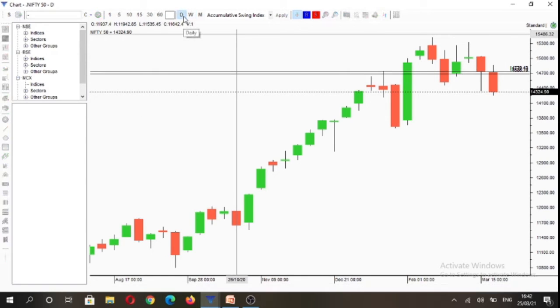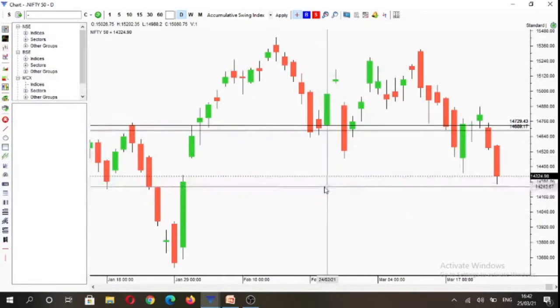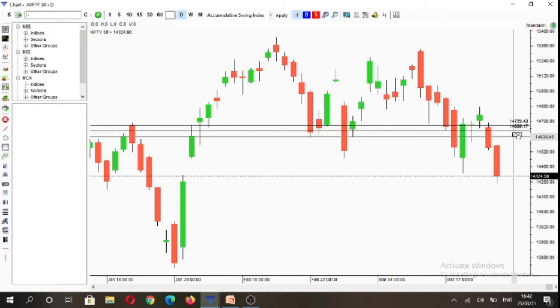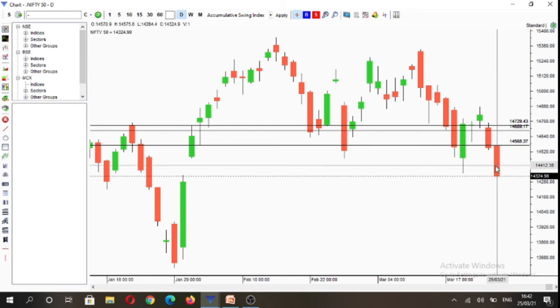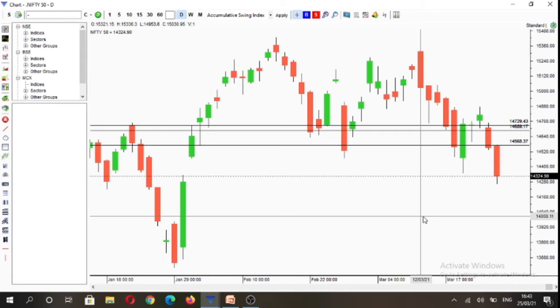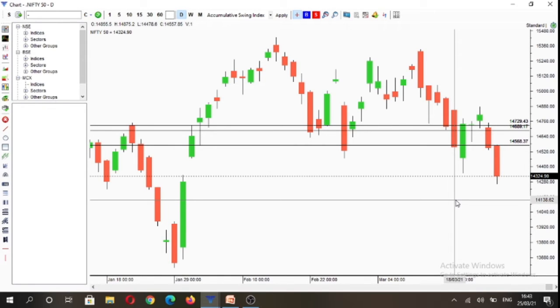14,736 levels. And if we see the daily time frame, in terms of price structure, we are again under control of sellers on the daily time frame below 14,570 levels. So you will see that we had full time frame continuity to the downside.